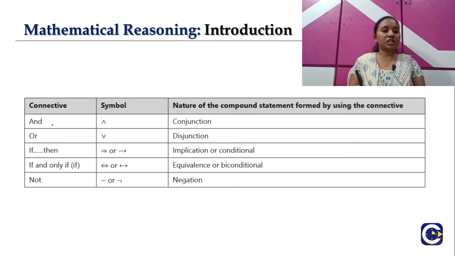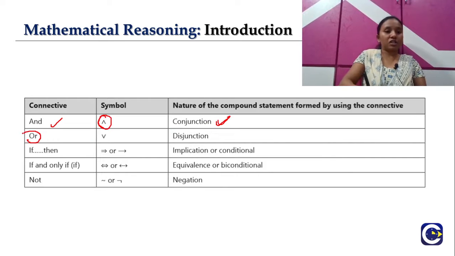The first connective we have is AND, and the symbol used for AND is the inverted V. The nature of the compound statement is conjunction. The next connective is OR, and the corresponding symbol is V. The nature of the compound statement is disjunction.